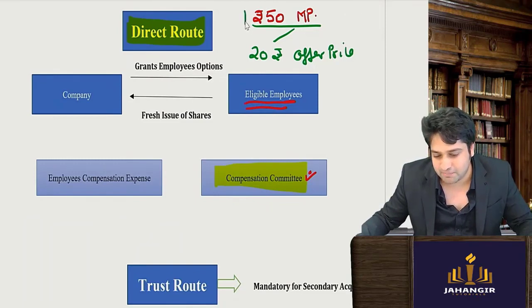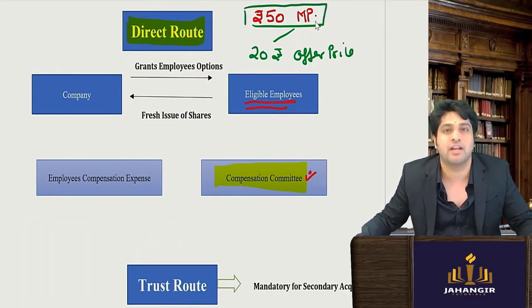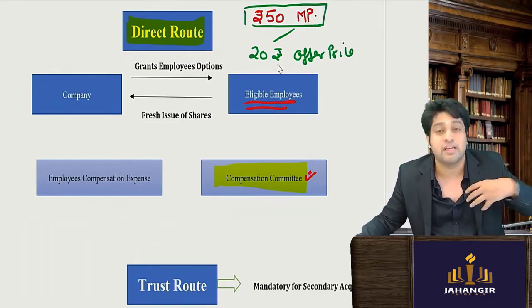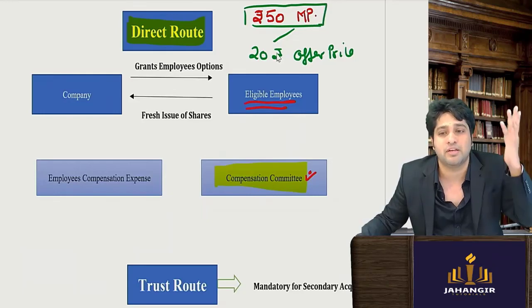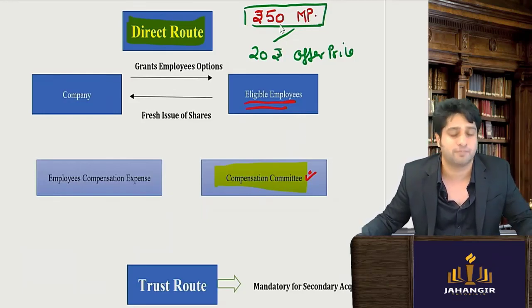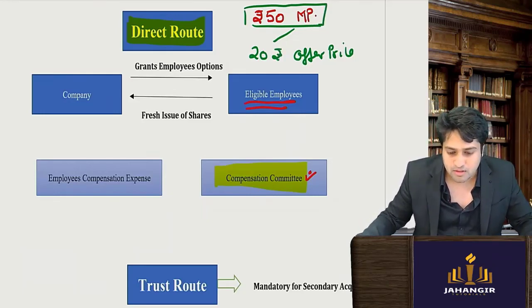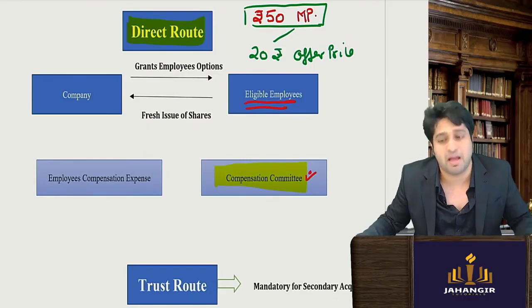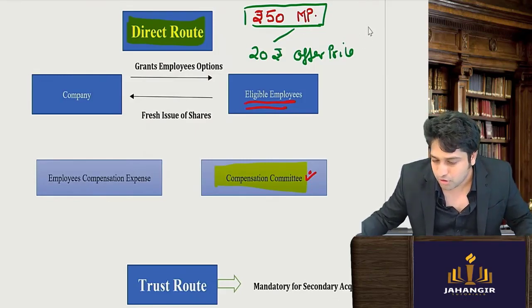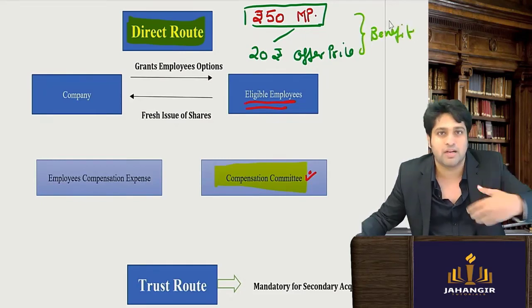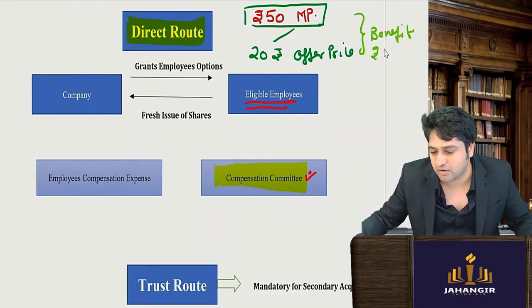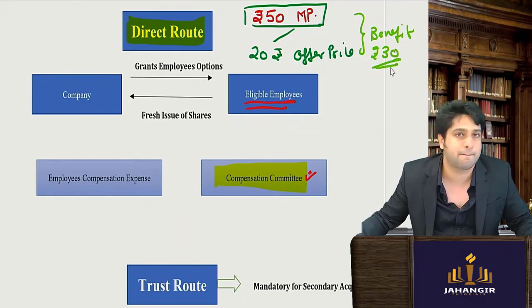If the market price is 50 per share and we are offering the employee at 20 rupees, will the employee be happy or sad? He will be extremely happy, because he is getting a benefit of rupees 30.